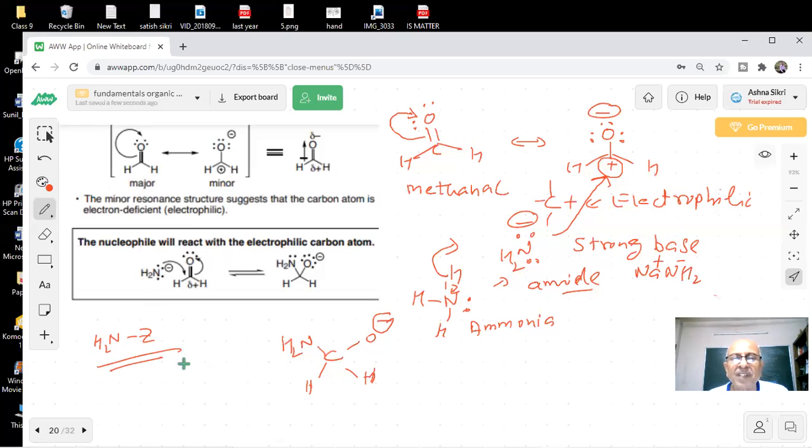These are all examples where we are using resonance to show that the carbon becomes positive, becomes electrophilic. Once the carbon is electrophilic, electron deficient, electron-rich species, nucleophiles, are going to attack it because it is in need of a pair of electrons. Then this resonance is over. We will meet in the next lecture for more about general organic chemistry, and we have given a lot of questions and answers, examples which have been asked in the papers.